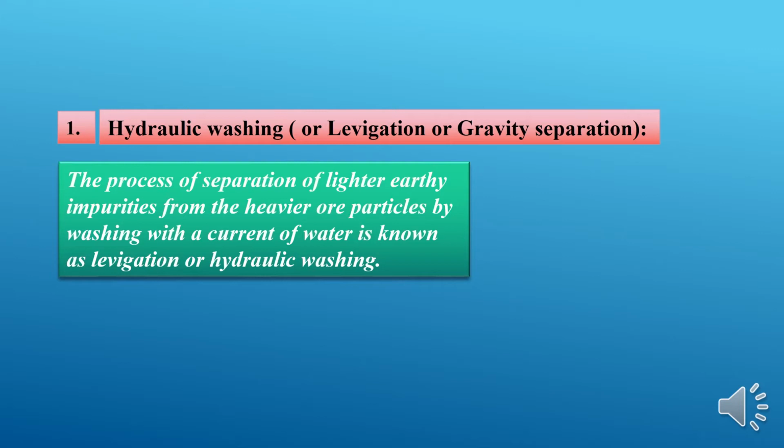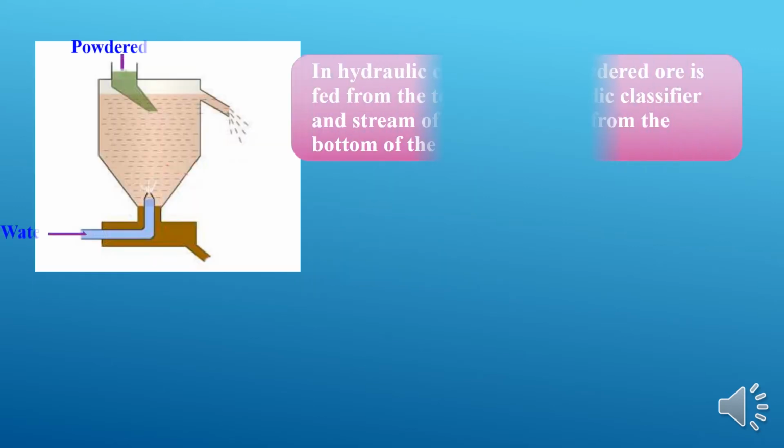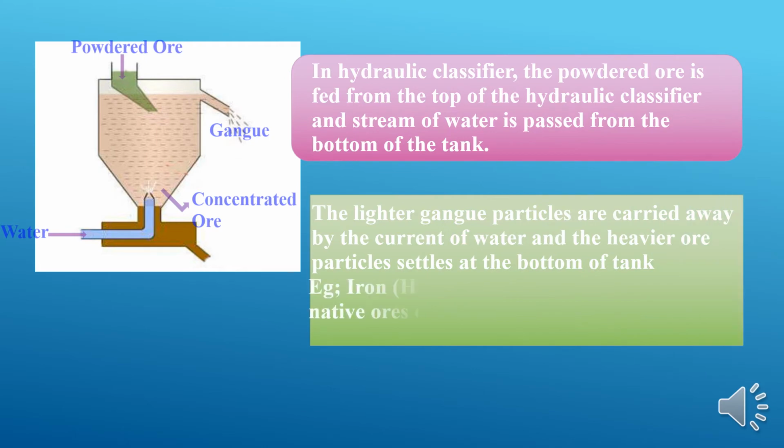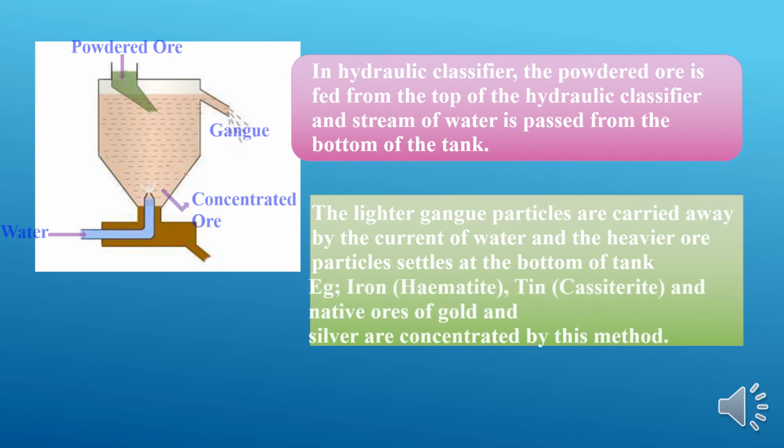The gravity separation process is a process in which the separation of lighter earthy impurities from the heavier ore particles by washing with a current of water is known as levitation or hydraulic washing. During hydraulic washing, the powder ore is fed from the top of the hydraulic classifier and a stream of water is passed from the bottom of the tank. So from here we have to pass a current of water.